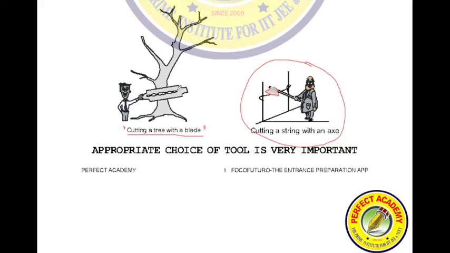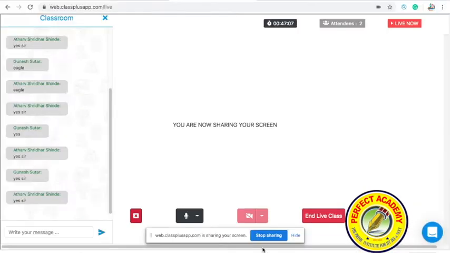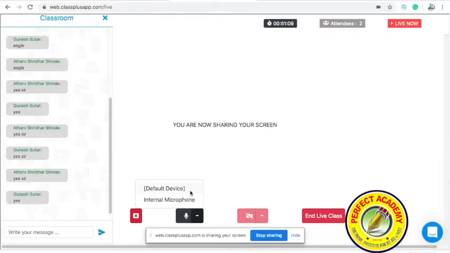You can't use this simple blade, right? Shaving blade, can you use it to cut the trees? No. So both these fellows, they have tools but they don't know where to use it exactly. So learning mathematical tools is important, but equally important is how and where to use them. Have you understood?